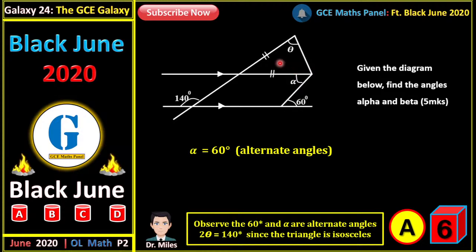Why is it a half? Because look at these two small lines here. It indicates that this angle and this angle are equal, and this other angle here as well. Why? Because this is an isosceles triangle. So this angle and this one are equal.